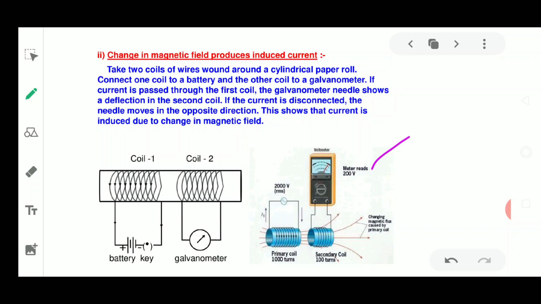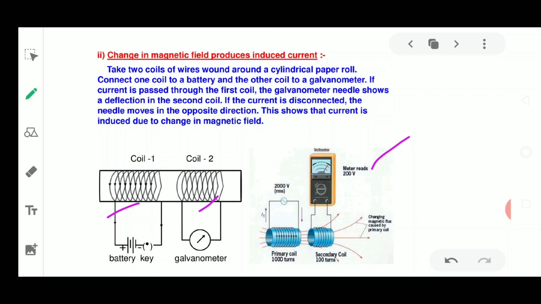This experiment is also given in your NCERT book as activity number 13.9. You have to perform these various activities by placing the magnet near a current carrying coil, and the current in the coil can be varied. Here two coils are taken, coil 1 and coil 2, made of copper wire.